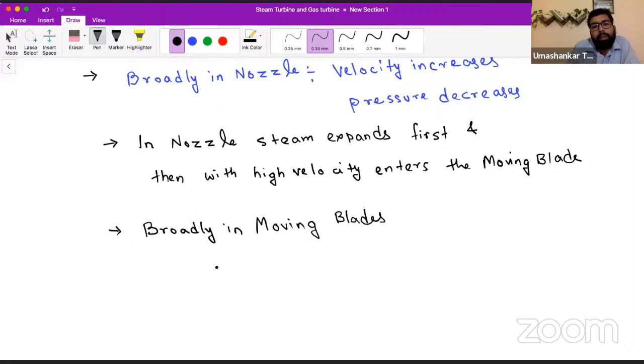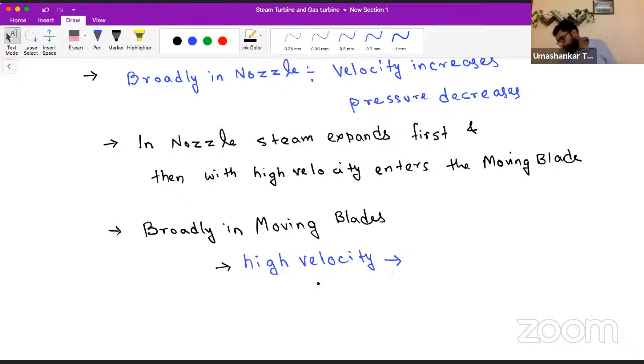So we can say what? After coming out from the nozzle, the steam is having very high velocity. Yes or no? Now you have to tell me yes or no. Steam is having very high velocity. Say yes or no? Yes, sir. It is having very high velocity before entering the moving blade.